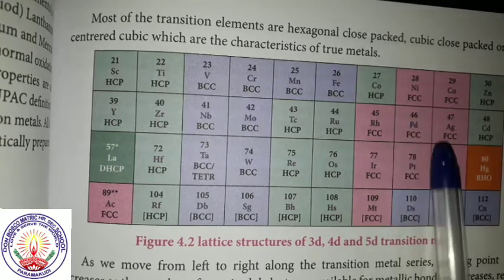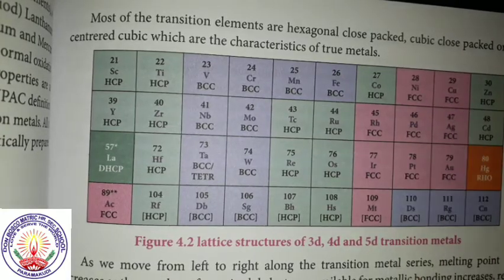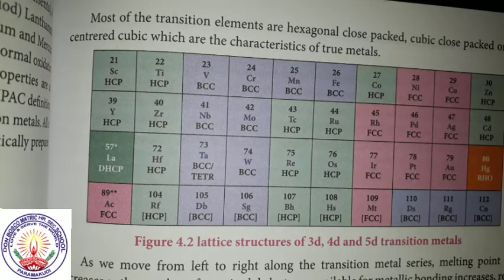Nickel is FCC, that is face centered cubic. So these are the structures of 3D, 4D and 5D transition metals.